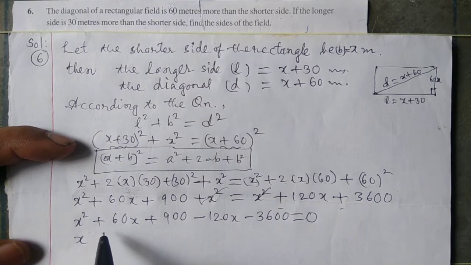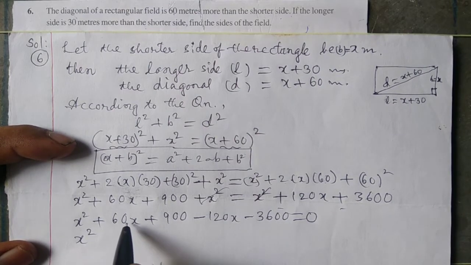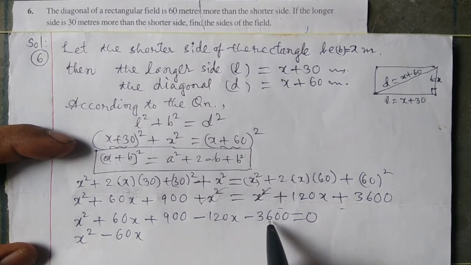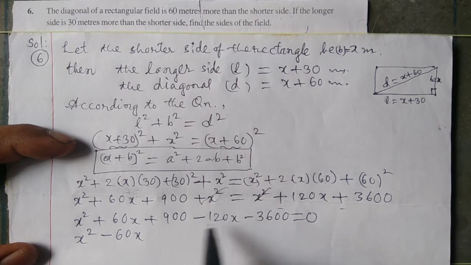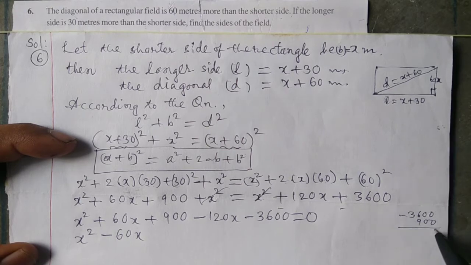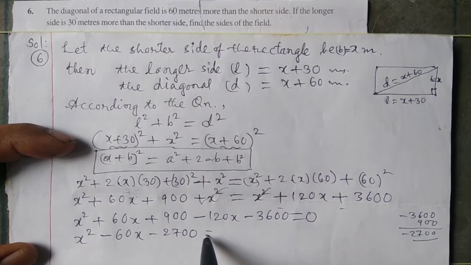So x square plus 60x minus 120x is minus 60x, and 900 minus 3600 is minus 2700. So x square minus 60x minus 2700 is equal to 0.